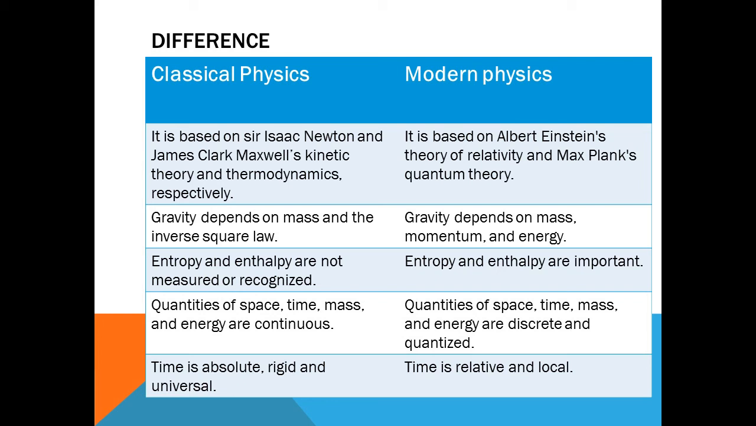Quantities of space, time, mass, and energy are continuous in classical physics, while quantities of space, time, mass, and energy are discrete and quantized in modern physics. Time is absolute, rigid, and universal in classical physics, while time is relative and local in modern physics.